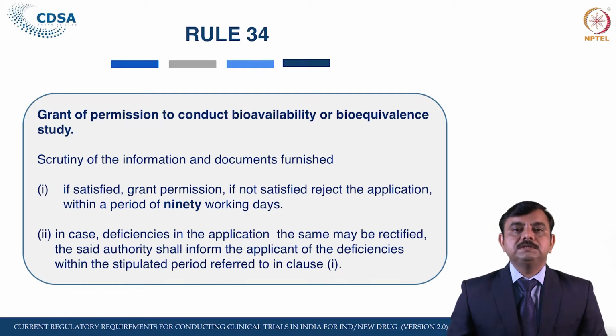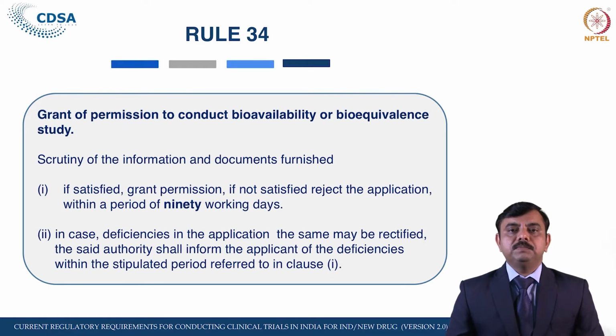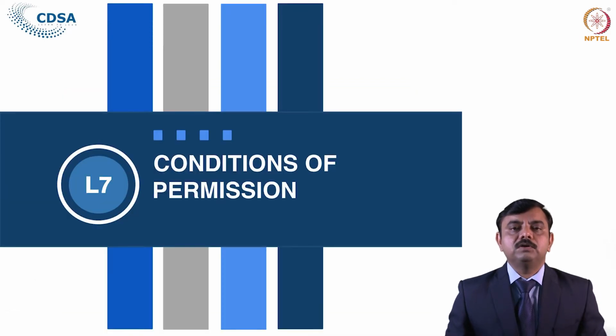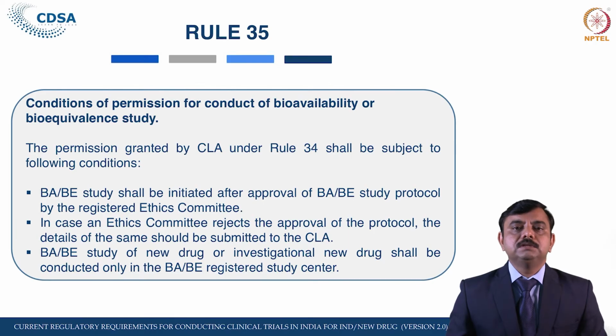So once this permission is granted, the permission is given by stipulating certain conditions to be followed by the applicant, and these conditions have been mentioned in Rule 35 of the New Drugs and Clinical Trials Rules, 2019. Let us see which are these conditions.